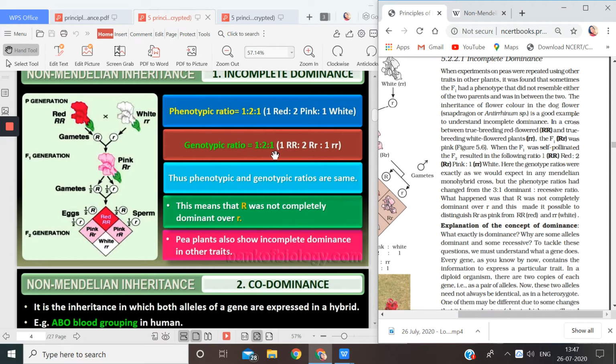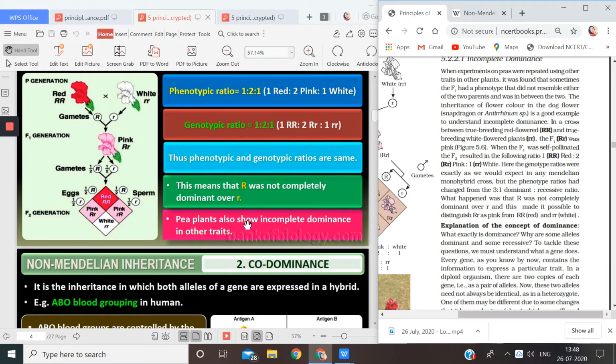Same, 1 is to 2 is to 1, because I got one flower with this gene, two flowers with these genes or alleles, and one flower with these alleles. This is the genotypic ratio. That means both are same. Thus, phenotypic and genotypic ratios in incomplete dominance are same. And this means that capital R was not completely dominant over small r.